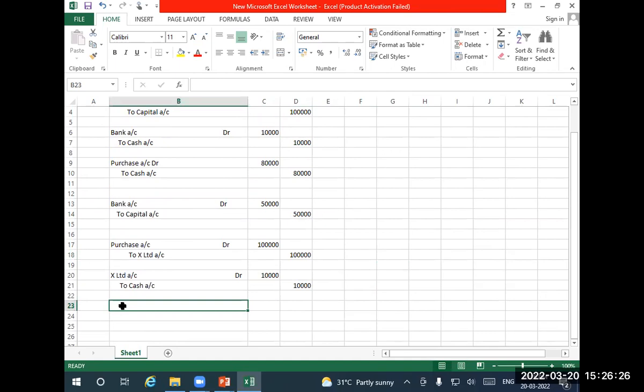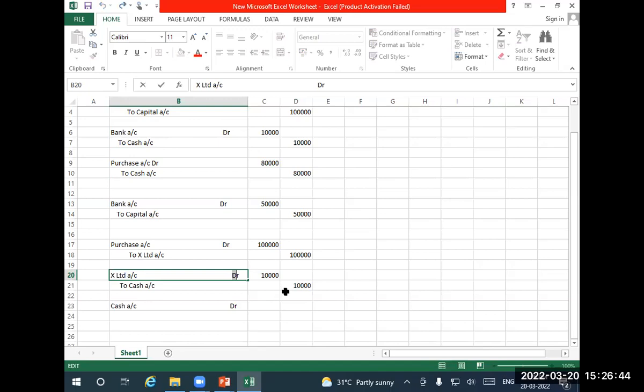What's the entry? Cash account debit to bank account. How much do we have in bank? We'll take 20,000 rupees. If you draw more, the bank will not give you money.